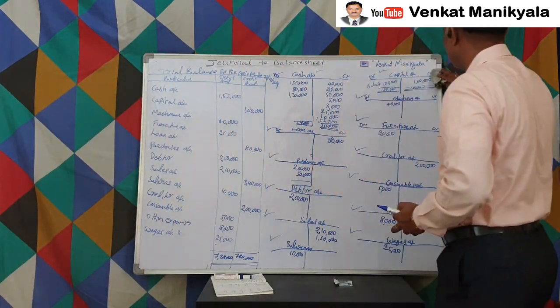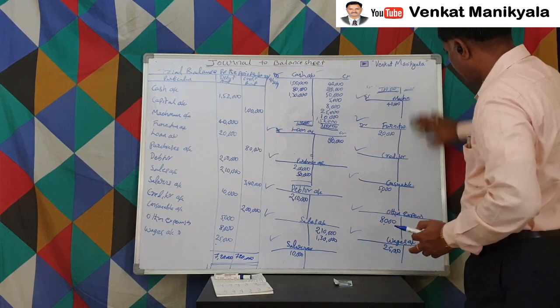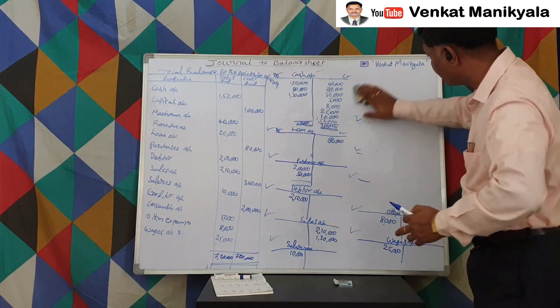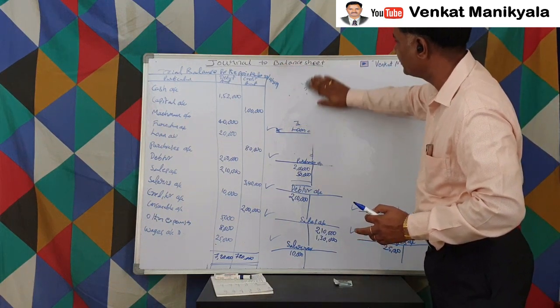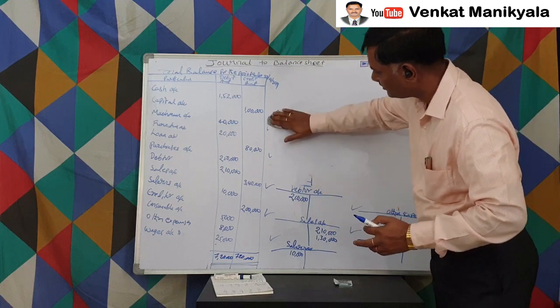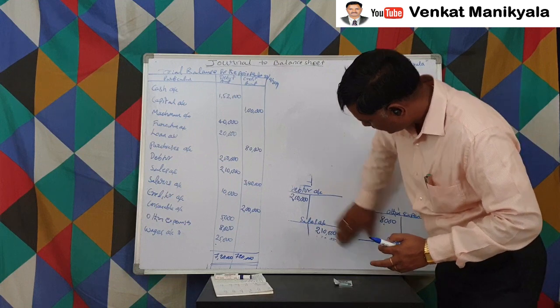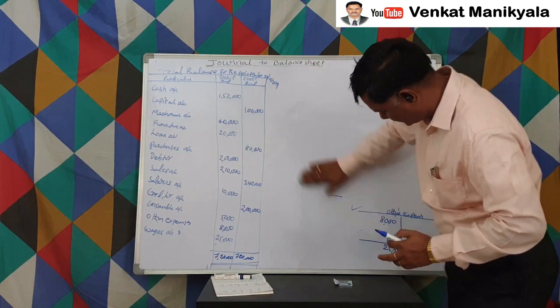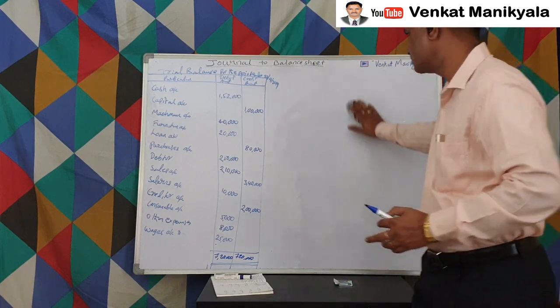Now, when we go for final accounts, let us write what the final accounts, or financial statements, we are supposed to prepare are: trading account, P&L account, and balance sheet, right? Two accounts and one statement we are supposed to prepare. These three together we call final accounts.